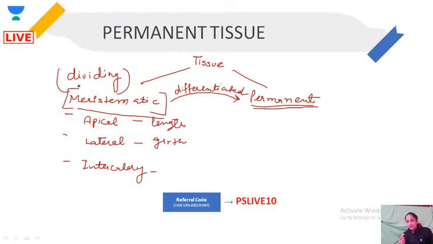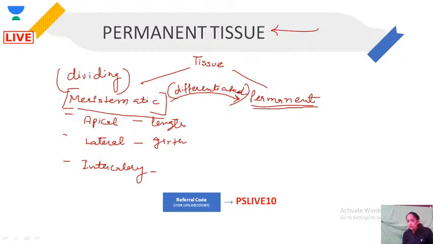In plant bodies or our bodies, we don't just need a bunch of cells. We want them to work, to do some activity. That is what is called differentiation. They attain a particular type of activity or function. So after differentiation, the tissue that we get is the permanent tissue that we are talking about.